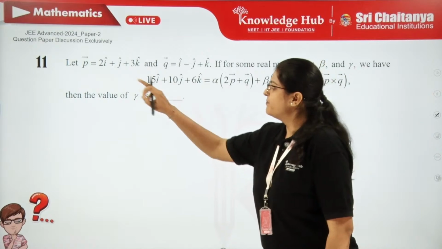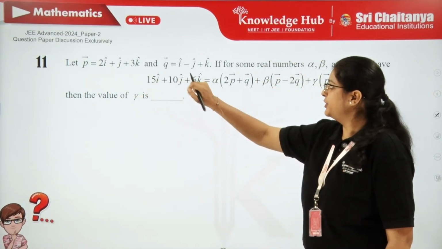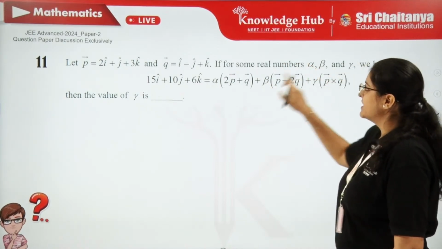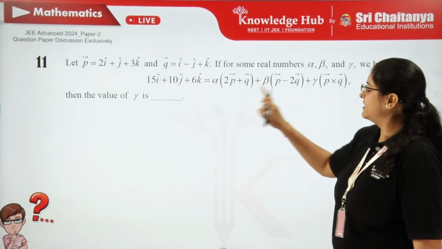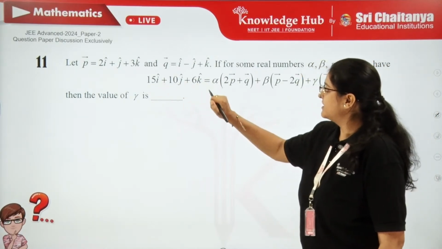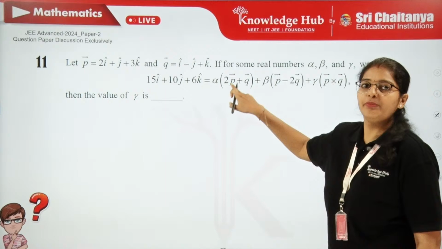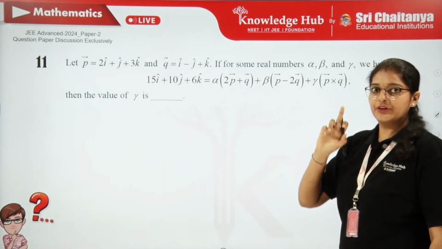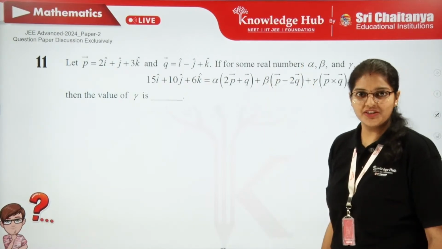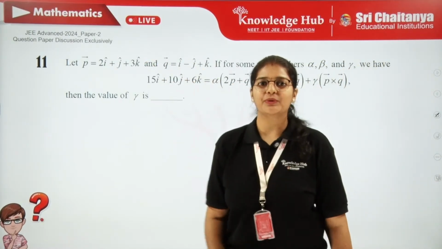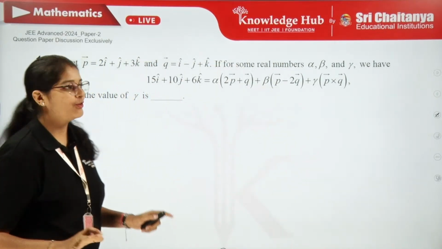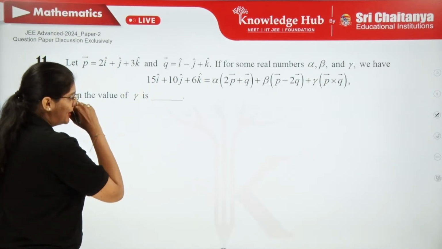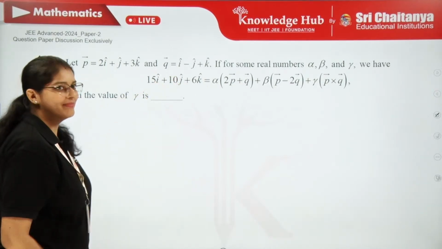So this question, p vector, the position vector, is given to us, and q vector, where alpha, beta, gamma are some real numbers and some equation is given to you in vectors. You can see that a known vector is given to us, alpha times 2p plus q, beta times p minus 2q, gamma times p cross q. I hope this is a very direct question because p and q are directly given to us. So all you have to do is solve it. This is a basic question.